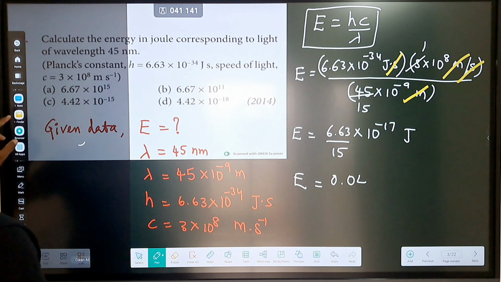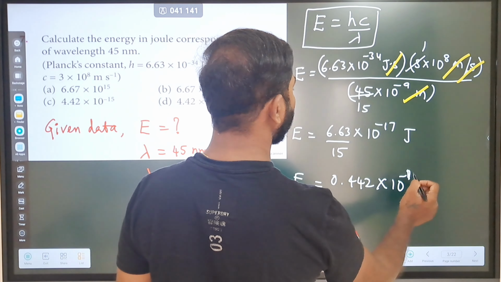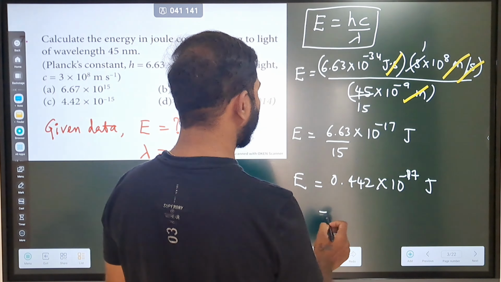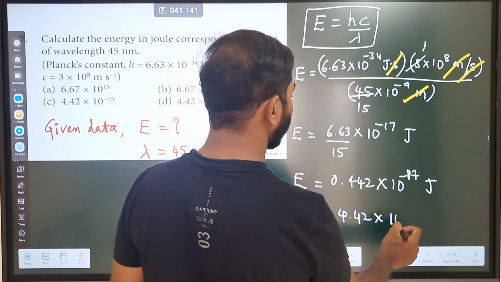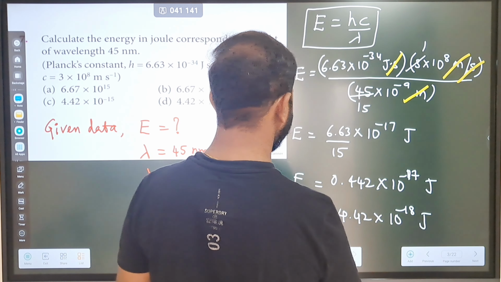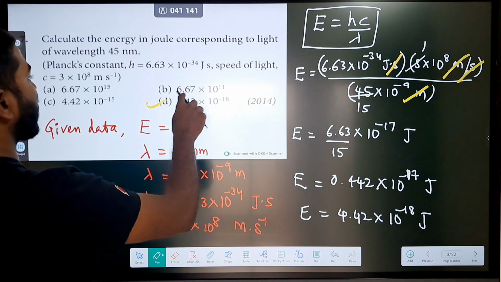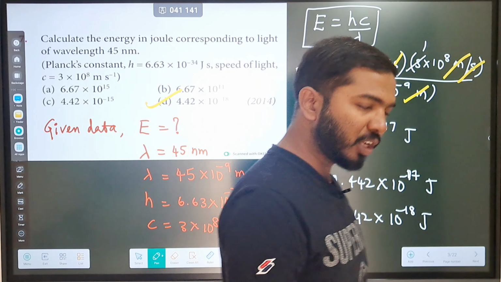So it is 0.442, and then we have 10 power minus 17 also with us. If you try to round it off, that is 4.42 into 10 power minus 18 joules will be the answer. Okay, so then our answer will be the fourth option. I hope it is clear to you.